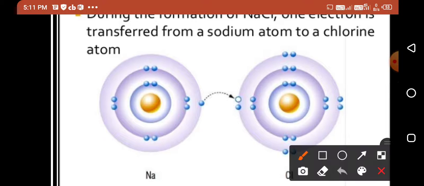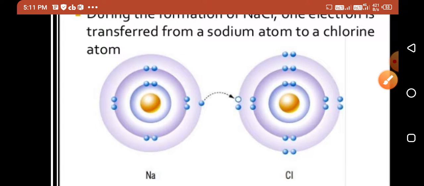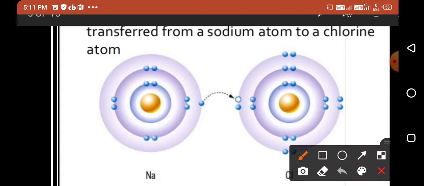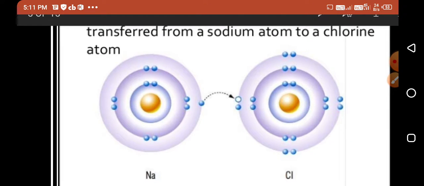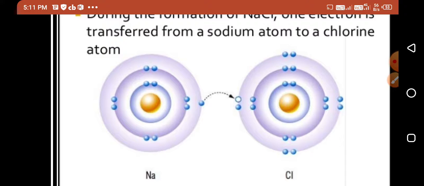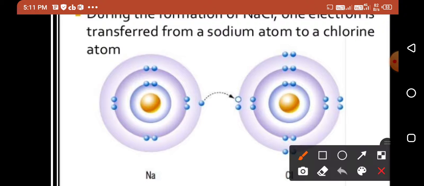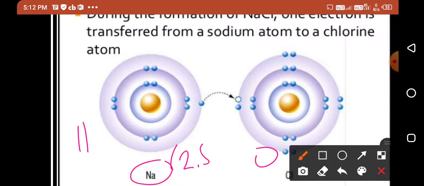See here one example. During the formation of sodium chloride, one electron is transferred from a sodium atom to a chlorine atom. This is the sodium atom and this is the chlorine atom. Sodium has atomic number 11, with electronic configuration 2, 8, 1.